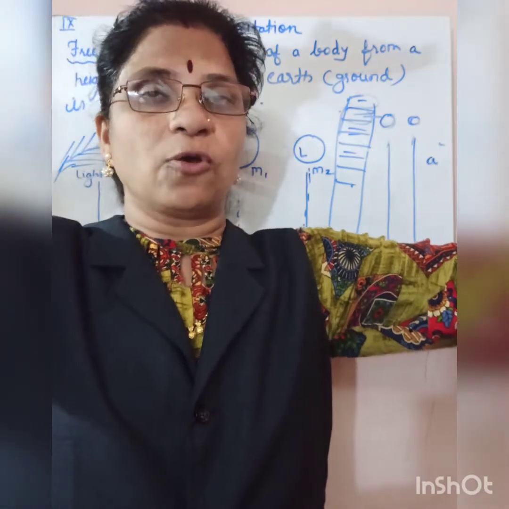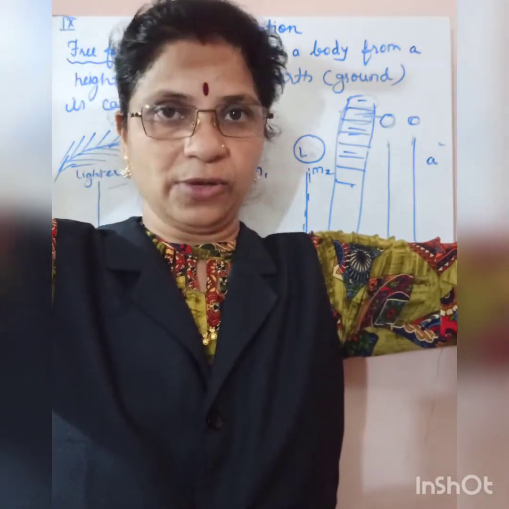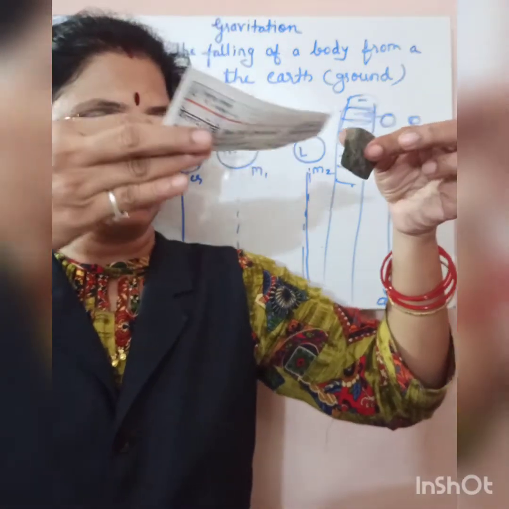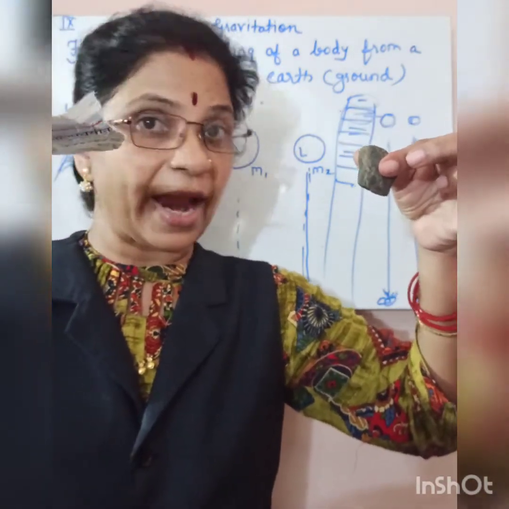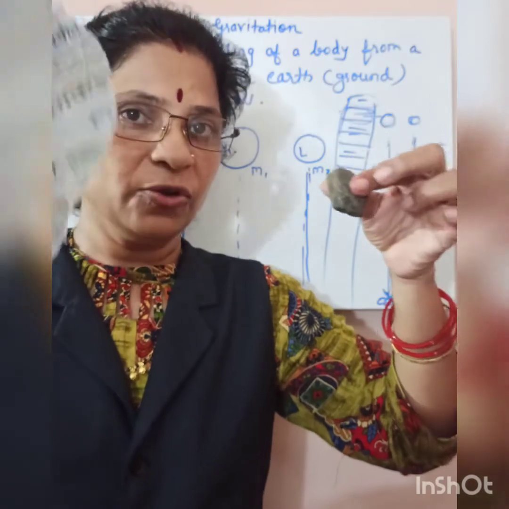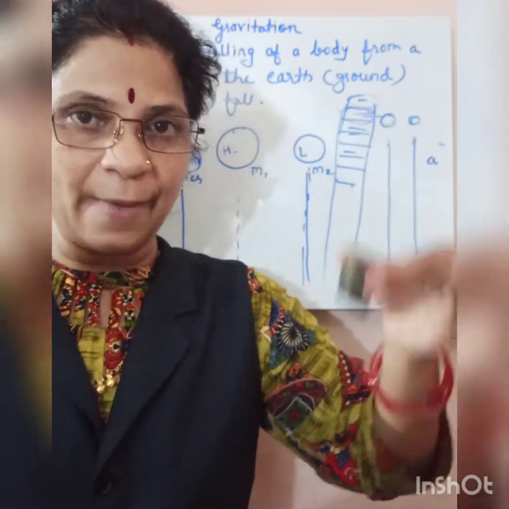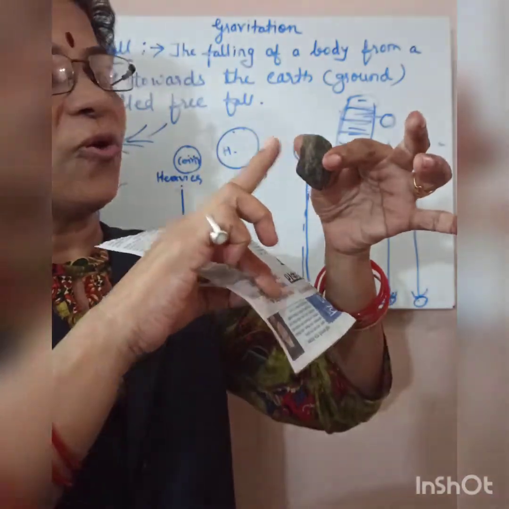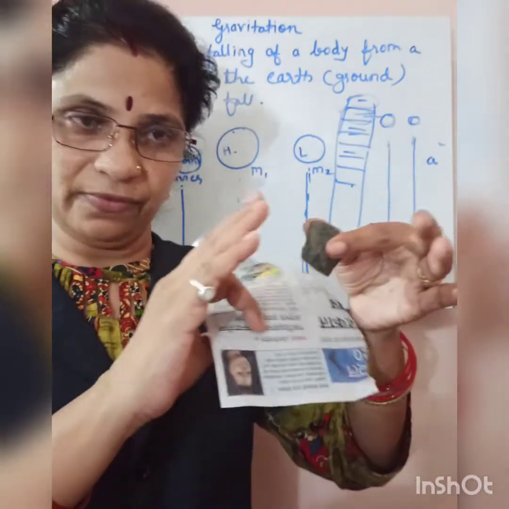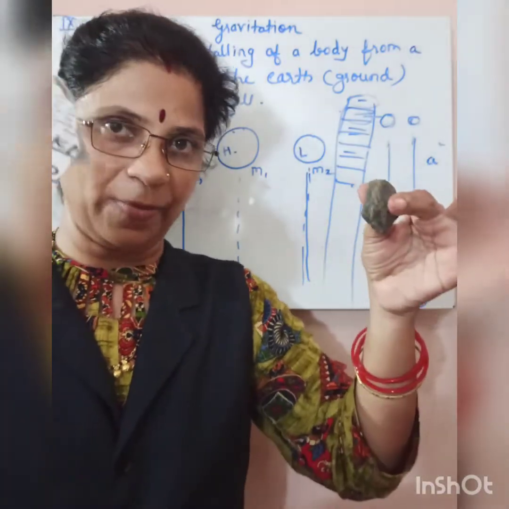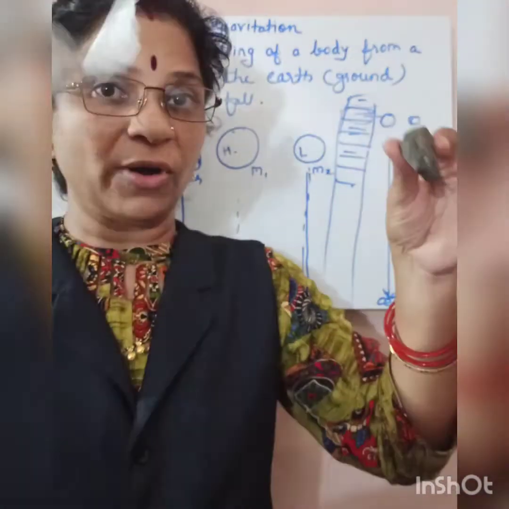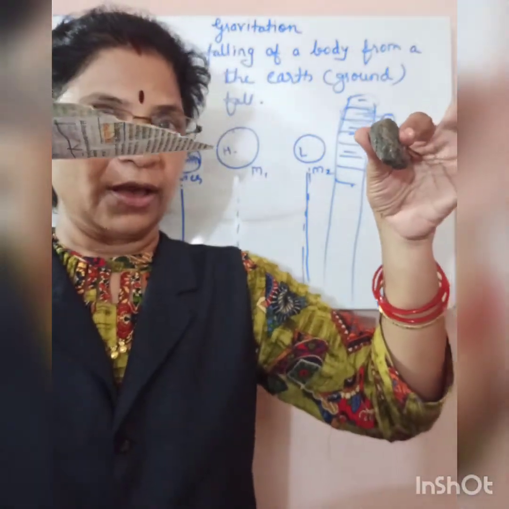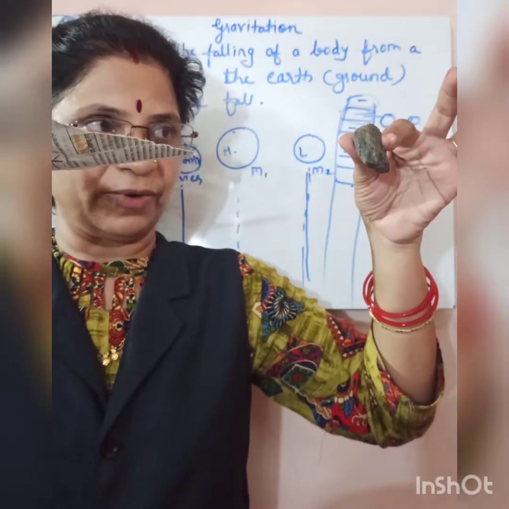When I drop both the stone and the paper from the same height at the same time, you know what is going to happen. This stone will reach first. So we'll say that this is a lighter object and this is a heavier object. But see what the actual reason is. We'll come to know afterwards.